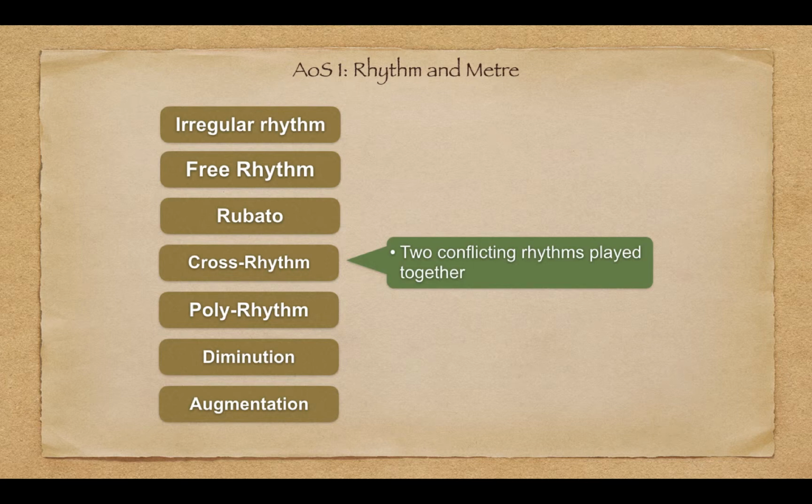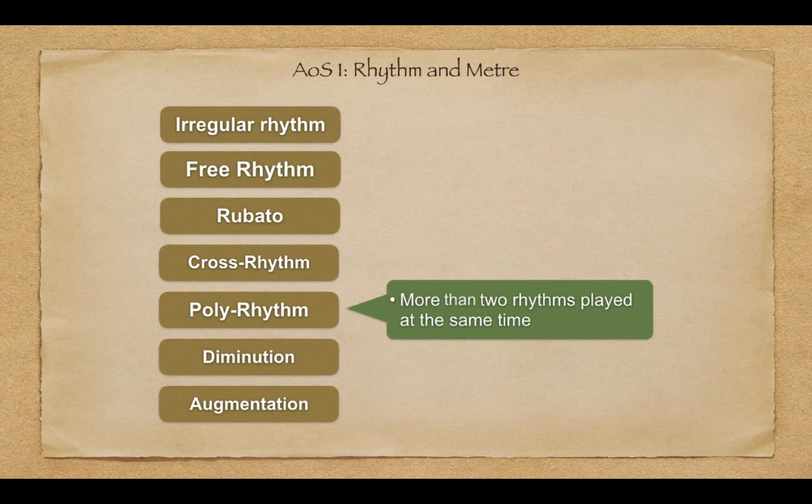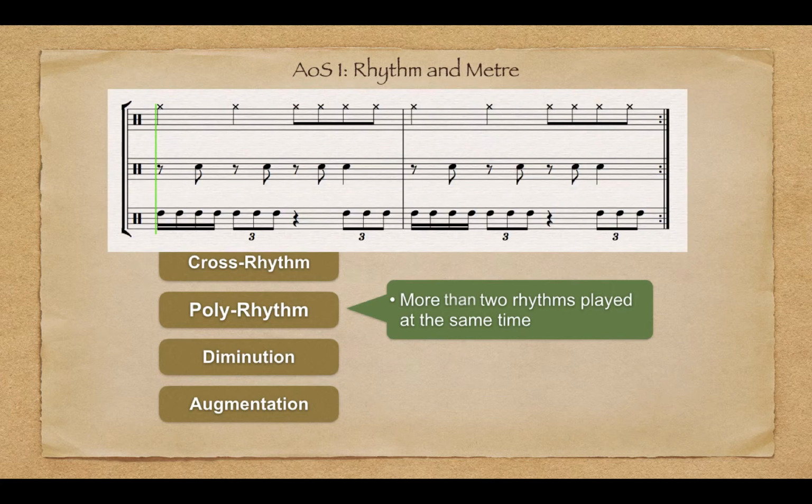Here we have a trumpet and trombone creating a cross rhythm. Polyrhythm. A polyrhythm is where we have more than two rhythms sounding at the same time.